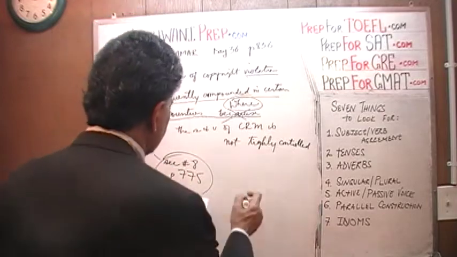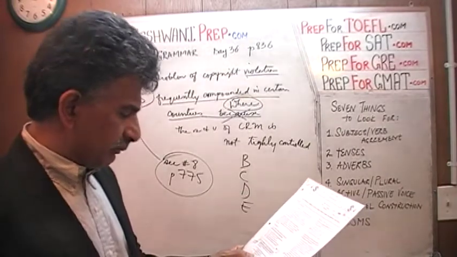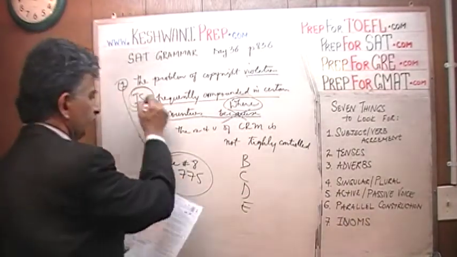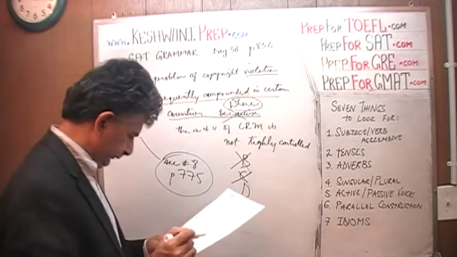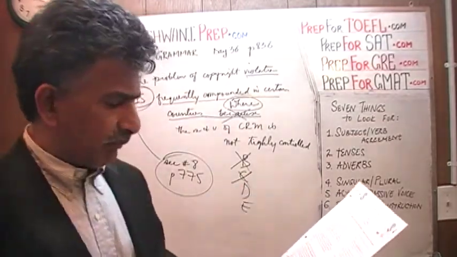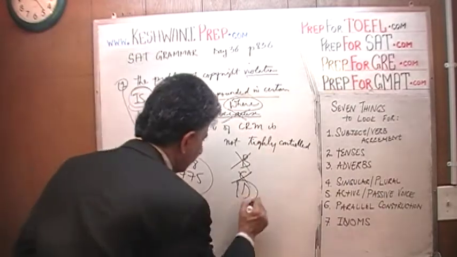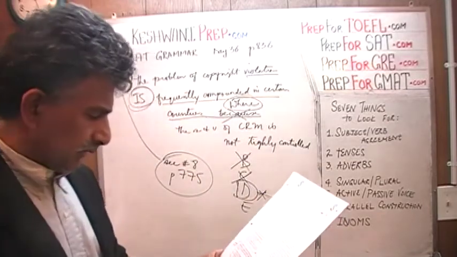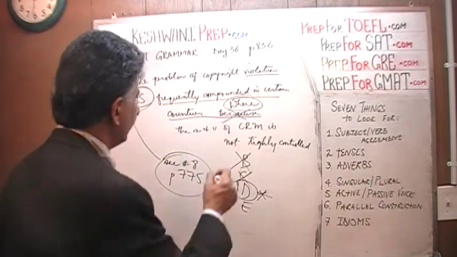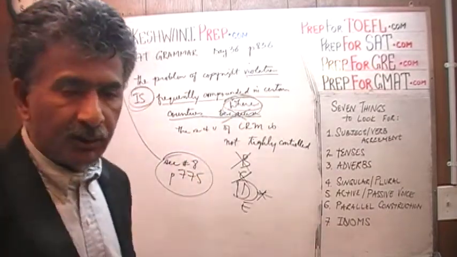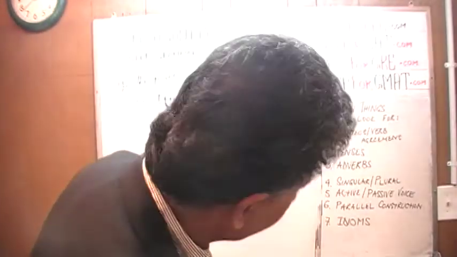Let's look at B, C, D, and E. B doesn't have the verb. We're looking for a verb. We need an is. B doesn't have it. Neither does C. D says, the problem of copyright violation is frequently compounded in certain areas where. There we go. By golly, jackpot. And E says, the violation is frequently compounded in certain areas so. We don't need so, we need where. The place is where the regulations are not tightly controlled. The answer is D.